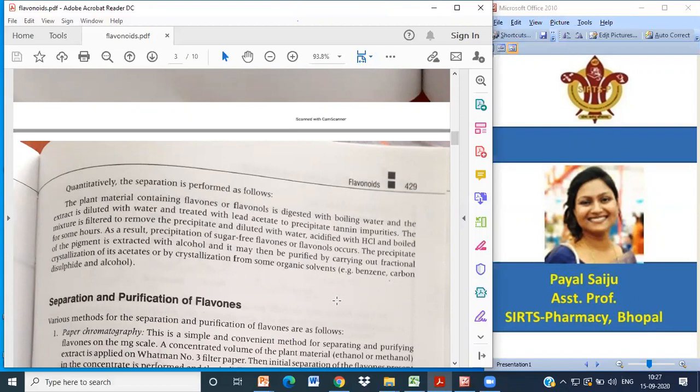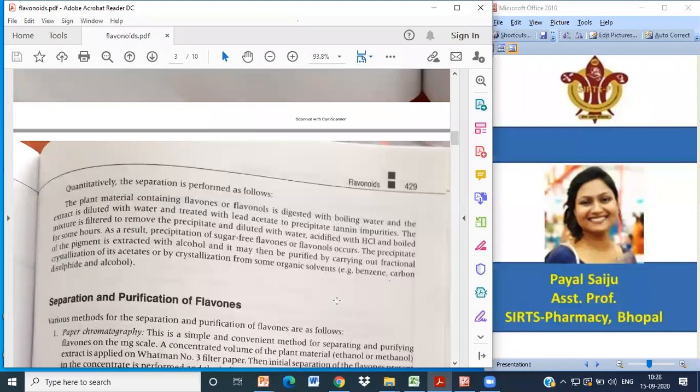So once you get the tannin impurity precipitated, you filter it. Then again add water, add HCl just to acidify it, and boil it for some time. Then you get sugar-free flavones and flavonols.